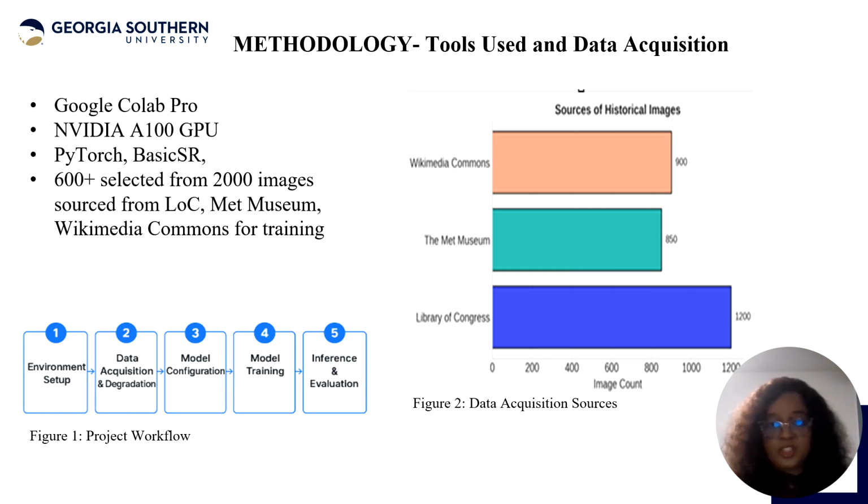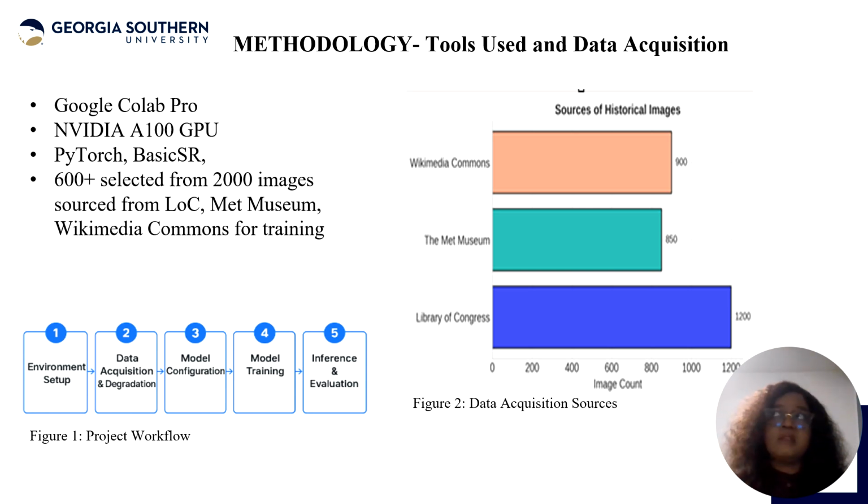Let's go into the methodology. What are the tools that we used? We'll talk about data acquisition all the way down to the actual project workflow. So we used Google Colab Pro, and we ran on an NVIDIA A100 GPU. We made use of dependencies such as PyTorch and BasicSR for super resolution activities.